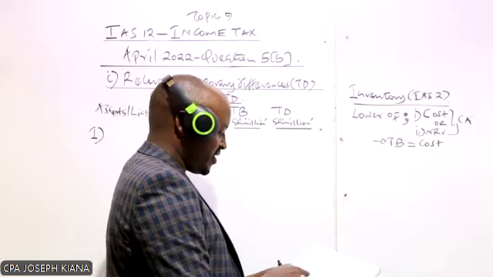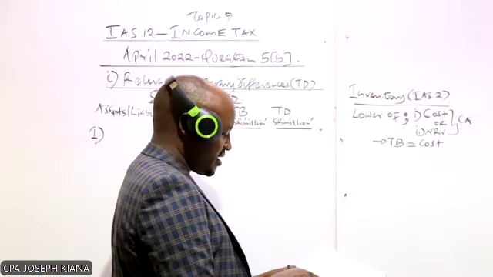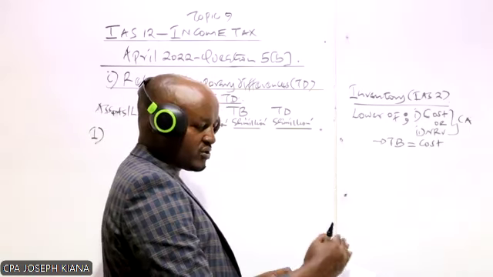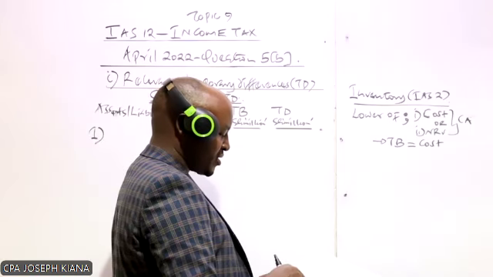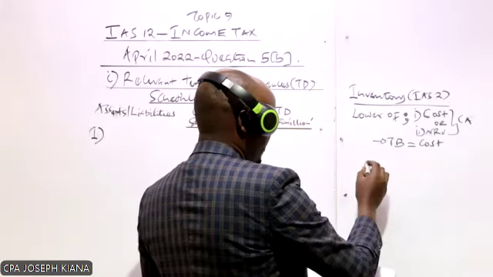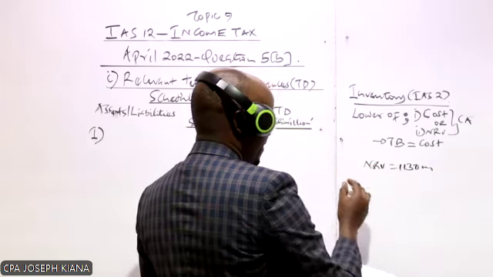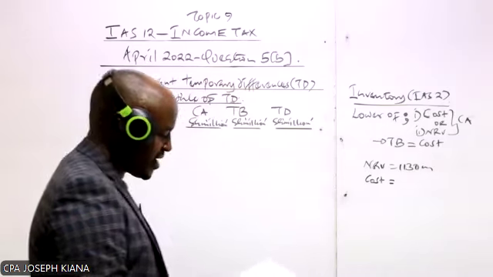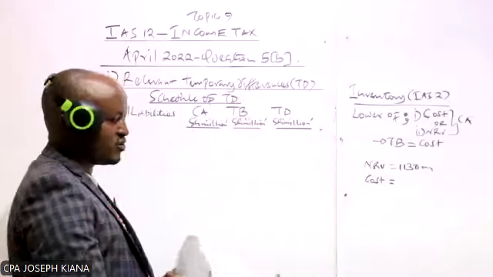So we are told inventories are stated in the financial statement at the lower of cost and net realisable value. And then you're told the company wrote down. To write down is to reduce the value of an asset. It wrote down the inventory by shillings 120 million to a net realisable value of 1130 million. This is the net realisable value. And we are told in arriving at this, the company reduced the value of inventory by 120.